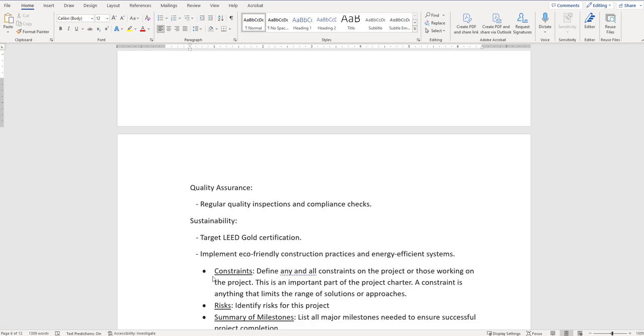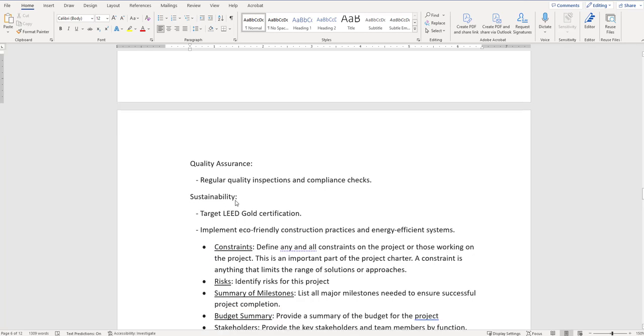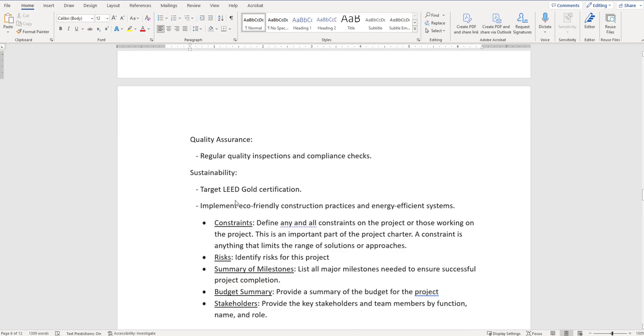But I would say what I'm looking for at this stage is that you're understanding what you're putting into this document. And if you have questions, that's where you can ask me, and I can help really define what it means. Like Target LEED Gold certification. If you didn't know what that means, this would be a great thing to ask me about. If you don't really know what something is, you can remove it, right? So maybe the goal of this isn't to target gold certification.